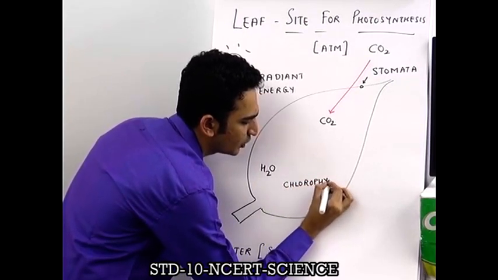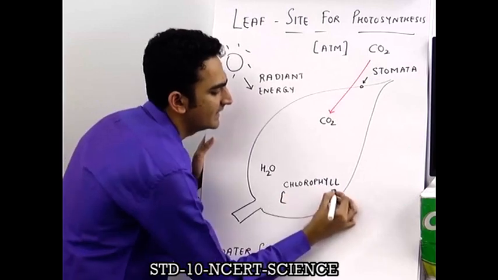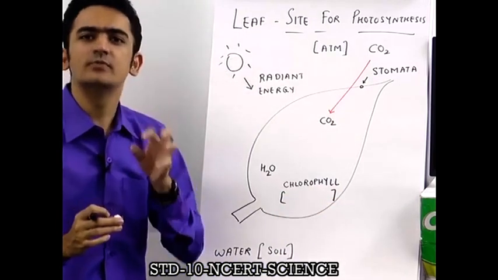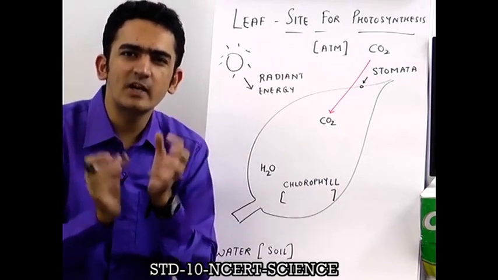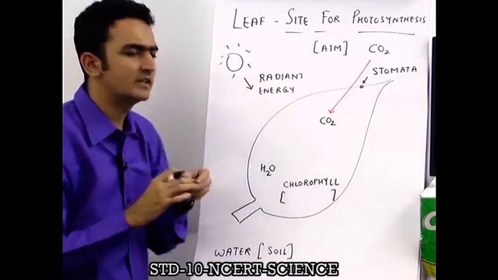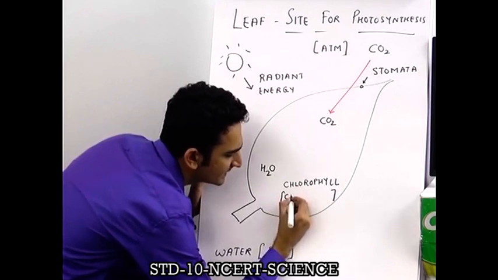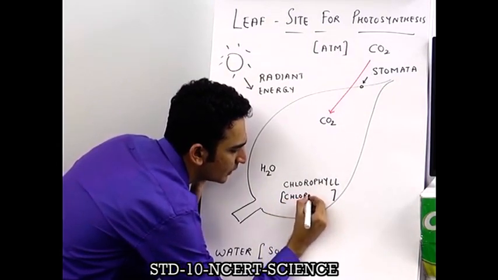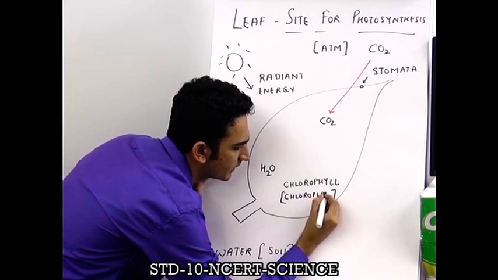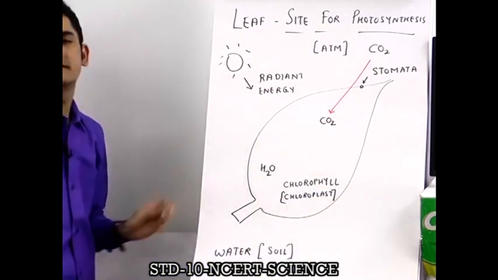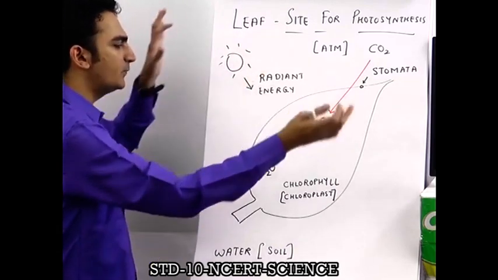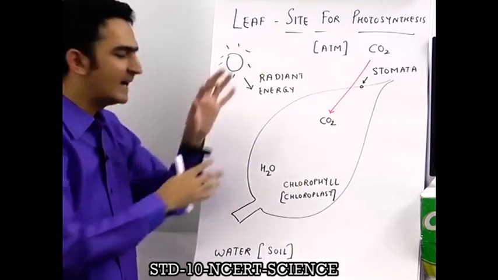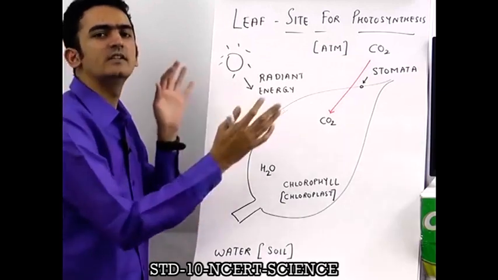So the fourth raw material, chlorophyll, is present in the cells of the leaf, in those pouches, in those special cell organelles which you have studied in lower standards, which are called chloroplast. So now if you look at this picture, you know how all the 4 raw materials have entered the kitchen, have entered the leaf.